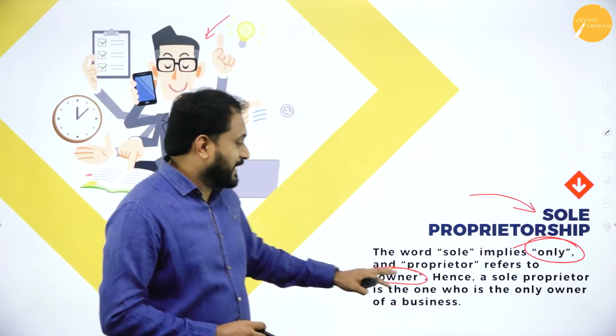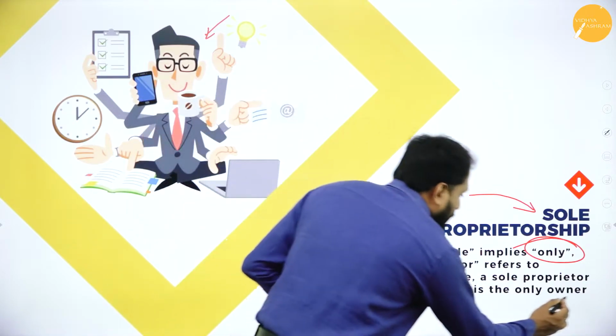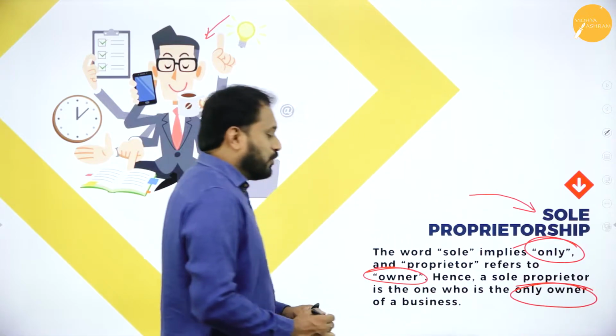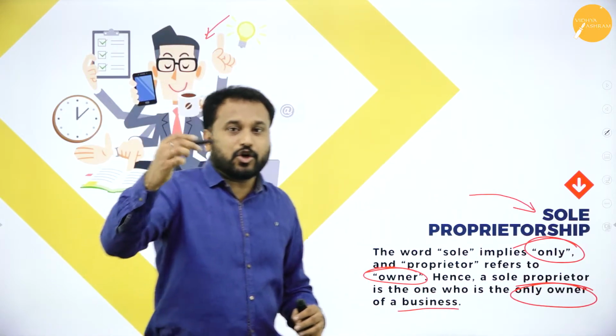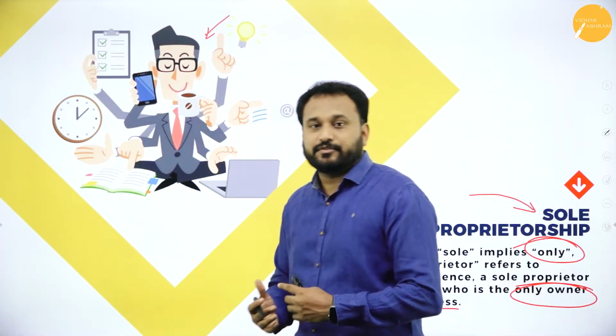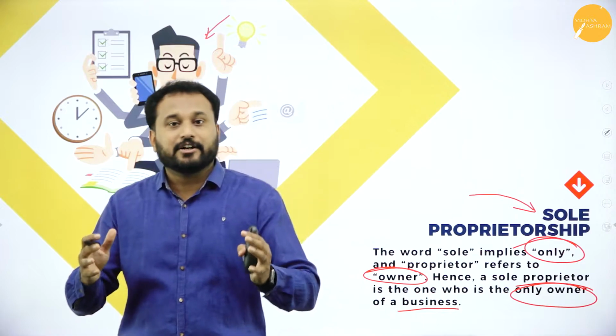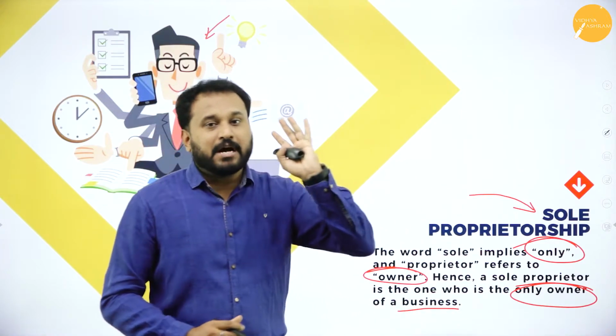Now here the next one, hence a sole proprietor is the one who is the only owner of what? Of a business. So a quick recall of what a business is: buying and selling of goods and services with the main motive to earn profit on a regular basis. That is called business. It's a 1 mark question.